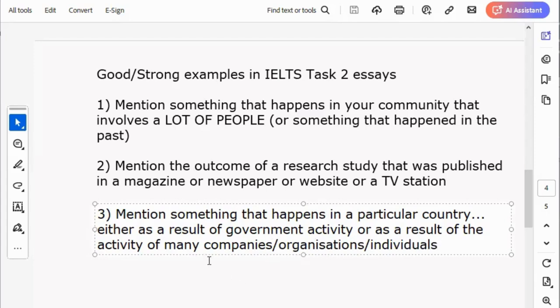That's another good example that you can give when it comes to presenting examples in your IELTS essays. I hope you get my point.